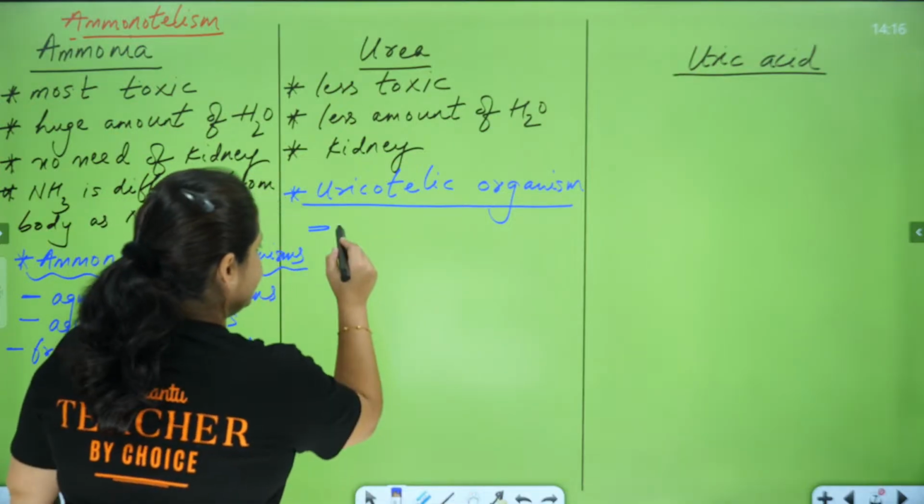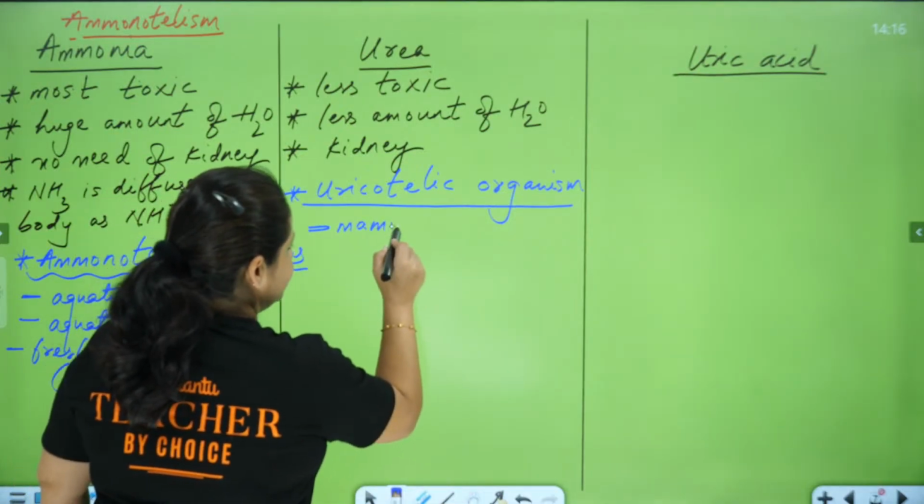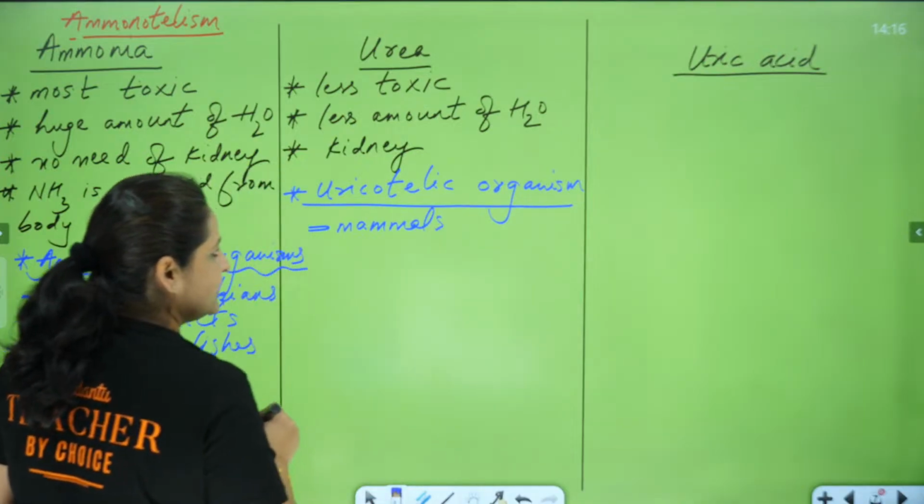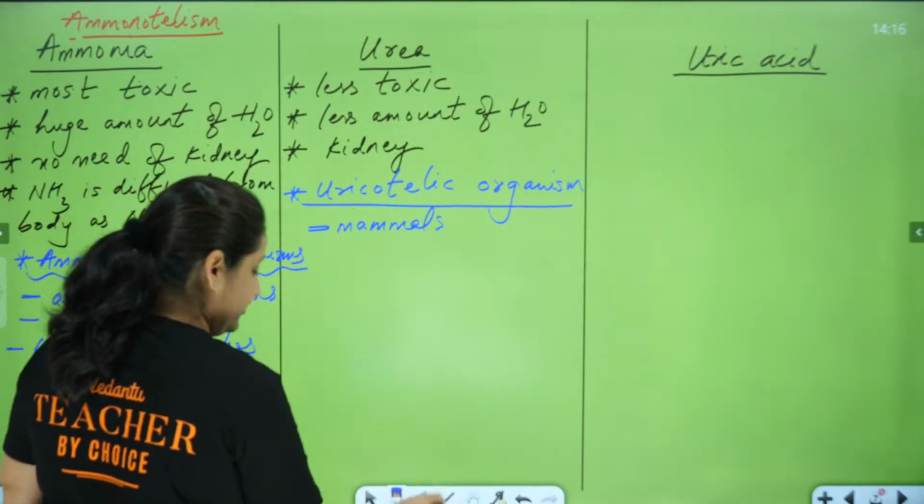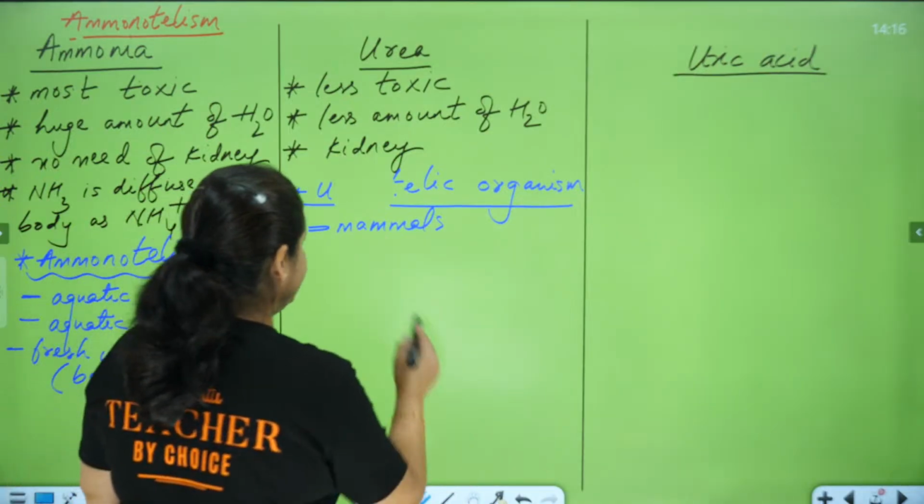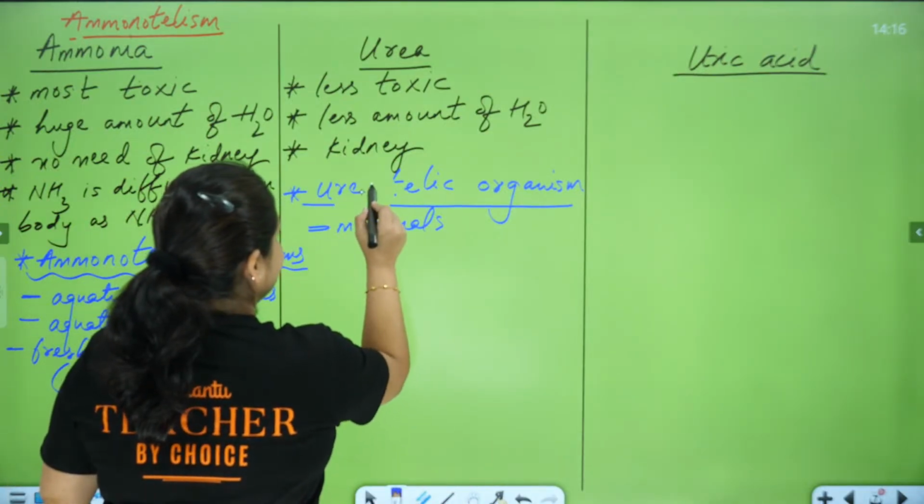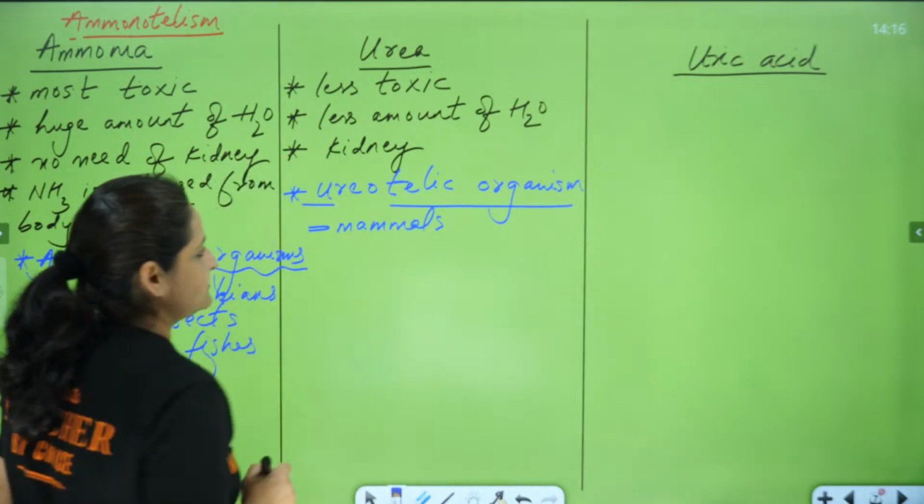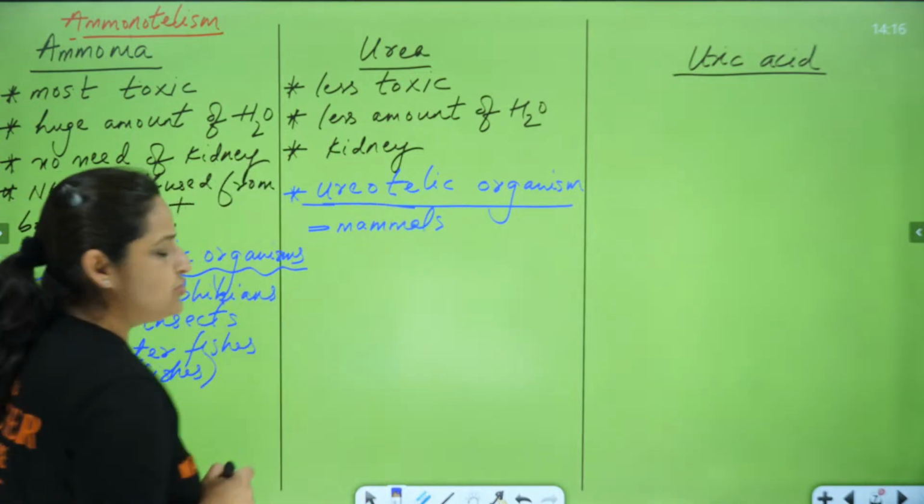Mammals. We are coming under mammals. So we are ureotelic. Uricotelic, no, sorry. It should be ureotelic over here. It is not uricotelic, it is ureotelic. Ureotelic organisms. Yes. We are mammals over here.